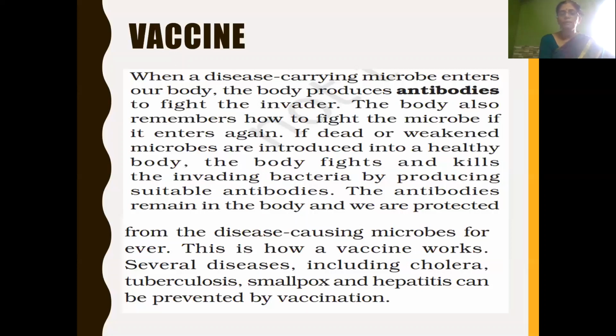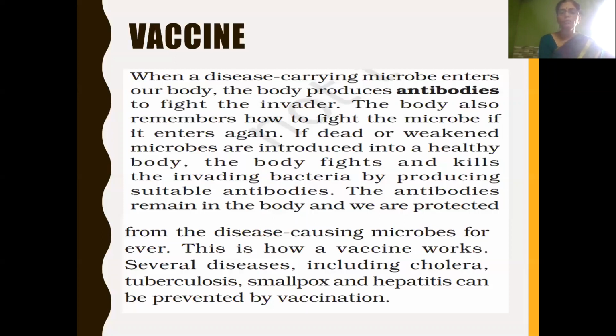Got it, children? A vaccine is to be given when we are in healthy condition, in order to protect us from falling into disease, and antibiotics are given after we fall ill in order to cure it. Vaccines are given to protect us. It is a preventive, or protective, measure. How are vaccines made? They are made from dead or weakened microbes.